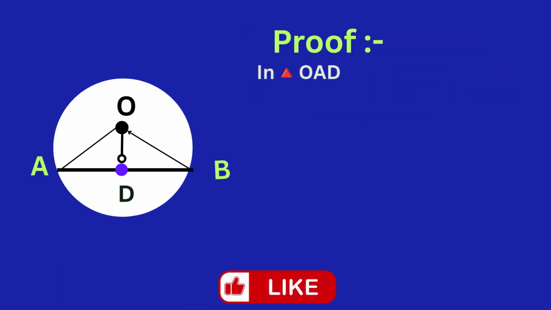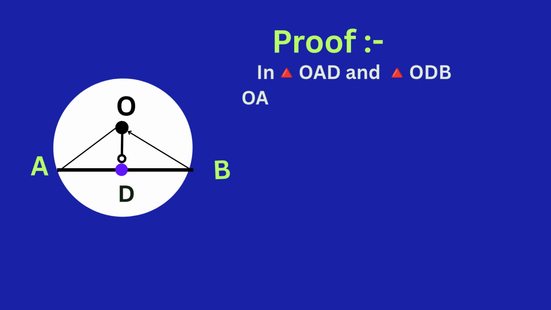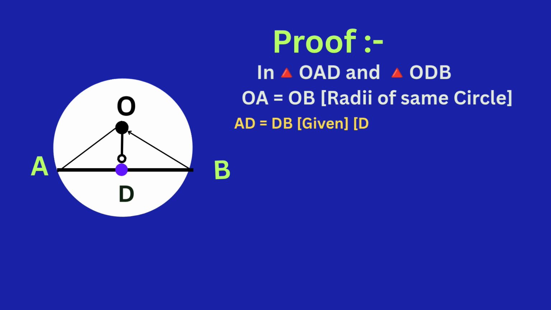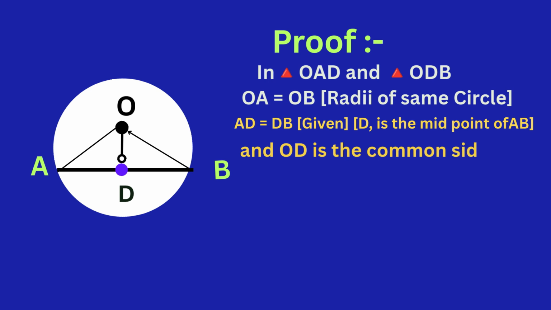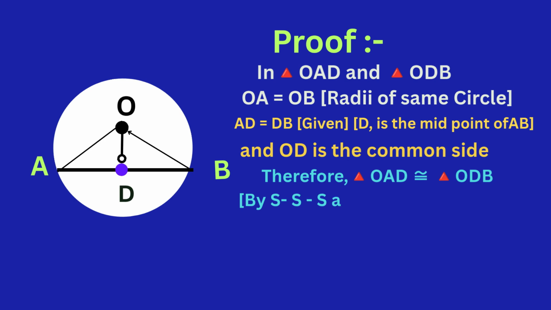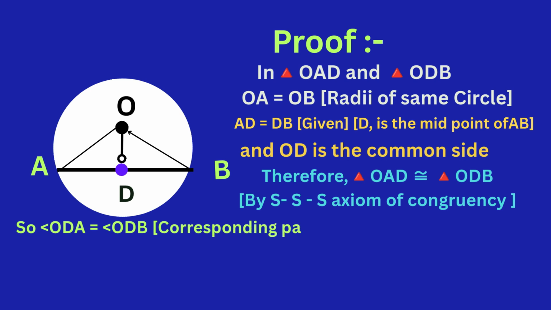Proof: in triangle OAD and triangle OBD, OA equals OB, and they are the radii of the same circle. AD equals DB, that is given, that is D is the midpoint of AB, and OD is the common side. So triangle OAD and triangle ODB are congruent to each other by SSS axiom of congruency. So angle ODA equals angle ODB. They are the corresponding parts of the congruent triangles.